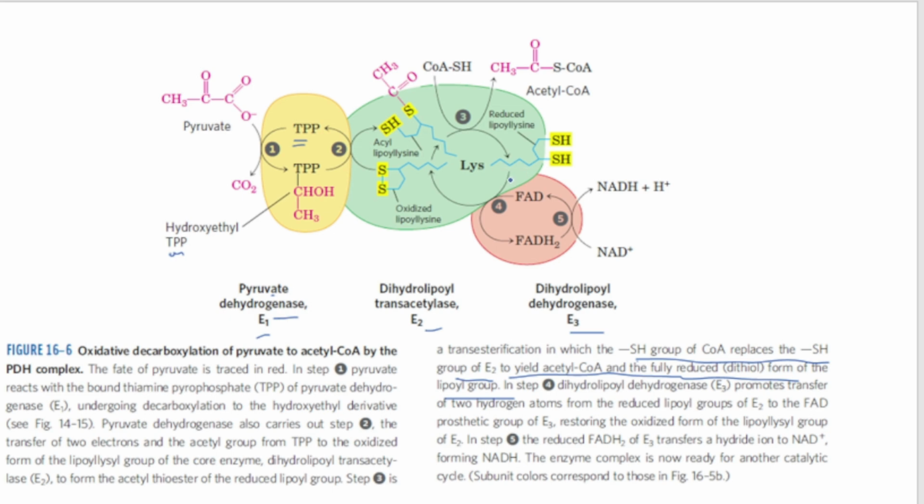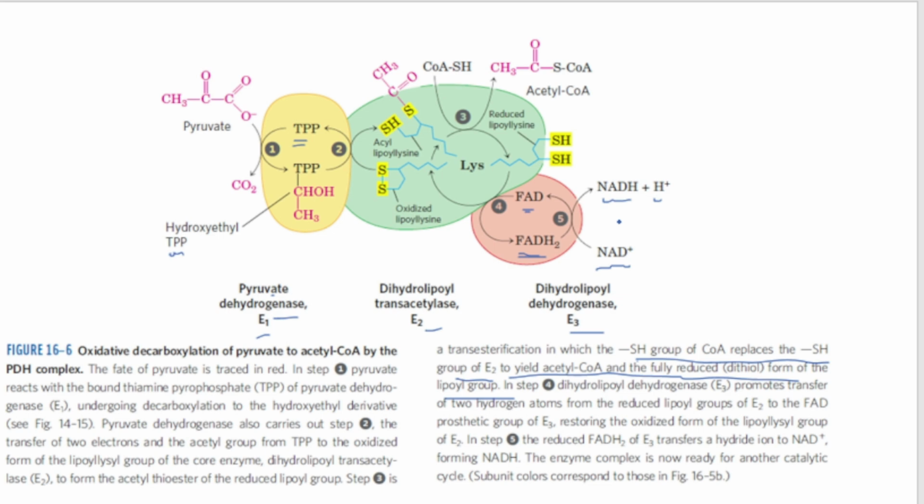The hydrogen from here is being given to the FAD, due to which it is being converted into FADH2. And when FADH2 is converted back to FAD, the hydrogen is taken by the NAD plus to convert it into NADH and H plus. Okay, I hope you have understood this.